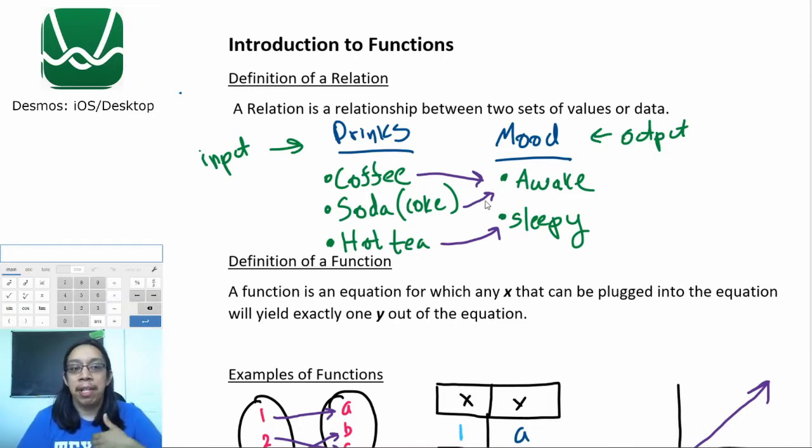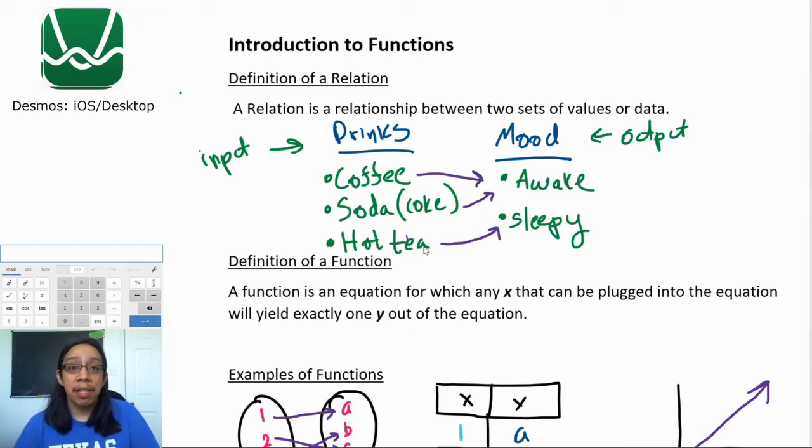Whenever I drink soda, I tend to be awake and I'm not really sleepy. So that's my next point here. Every single one of these has exactly one effect that's tied to them. And that's exactly what a function is. A function is where every input in the first group of data goes to exactly one output, or one effect, in the second group of data.